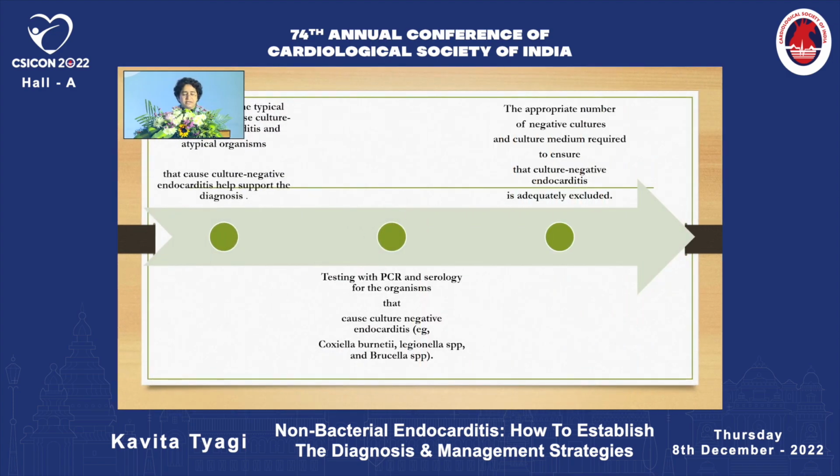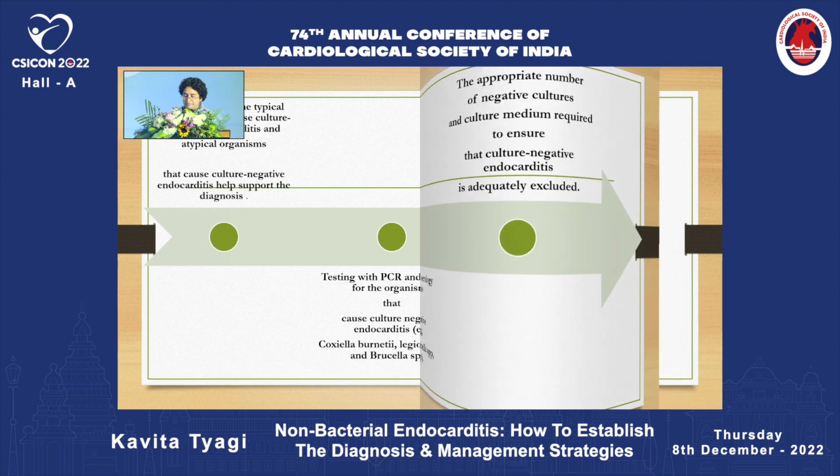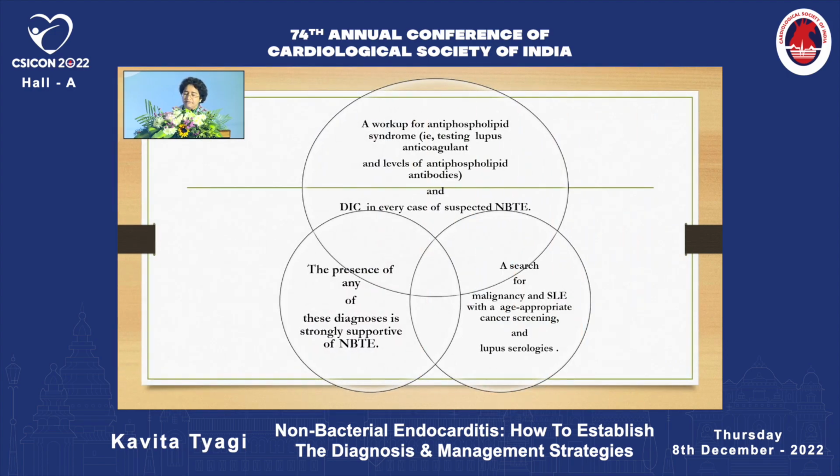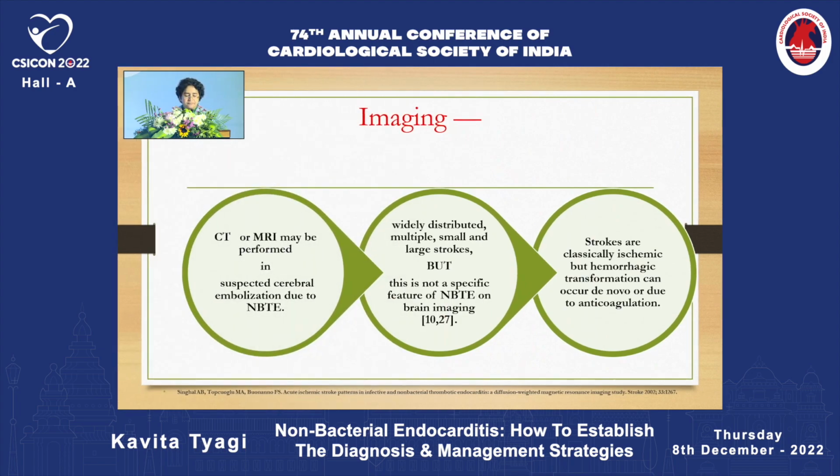The absence of typical organisms that cause culture-positive endocarditis and atypical organisms that cause culture-negative endocarditis helps support the diagnosis. An appropriate number of negative cultures in culture medium, as has already been spoken about, should adequately exclude it. And PCR with serology for the organisms that cause culture-negative endocarditis is a must before we can diagnose it. A workup for antiphospholipid syndrome, testing lupus anticoagulant, antiphospholipid antibodies, DIC, should be done in every suspected case of NBTE. A search for malignancy, SLE, age-appropriate cancers should be done.